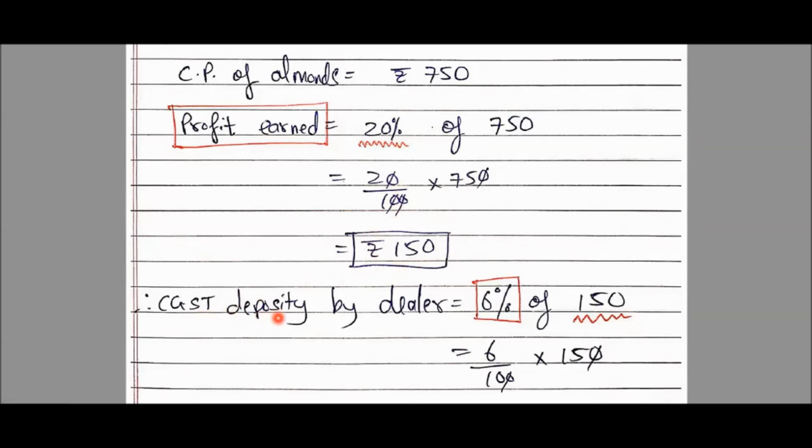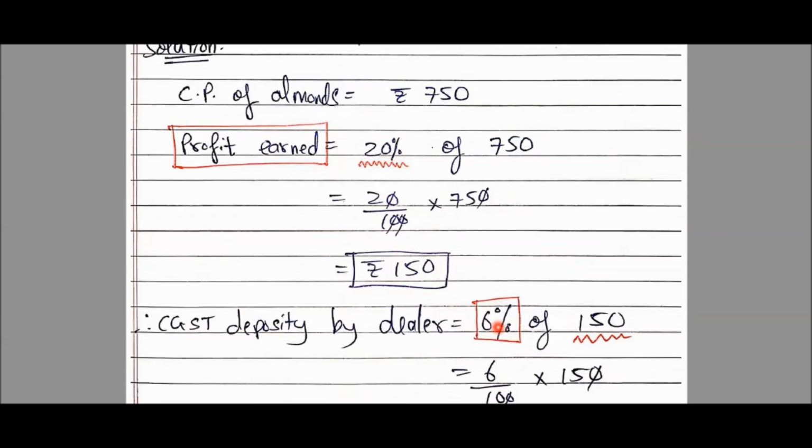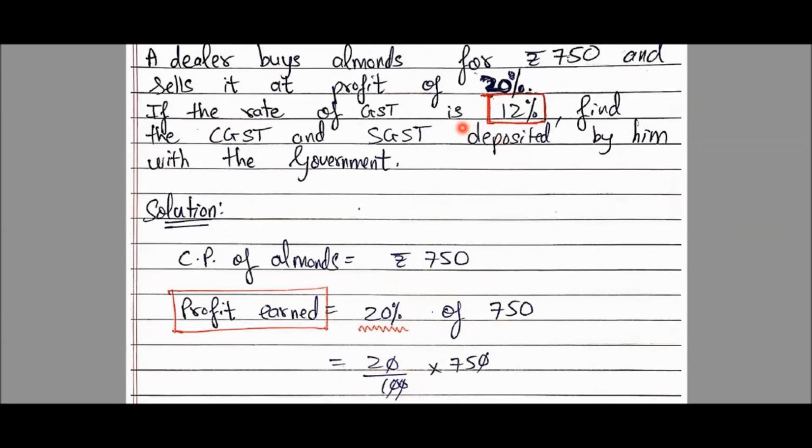So CGST deposited by dealer will be 6% of 150. Why 6%, students? See, because in the original question it was given 12%. This 12% is the total rate of GST. So हमेशा उसको 2 से divide करने का, 6% for CGST, 6% for SGST, और हमेशा CGST और SGST की value same ही आएगी.